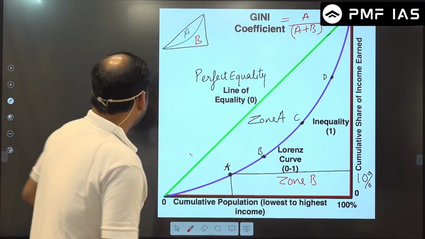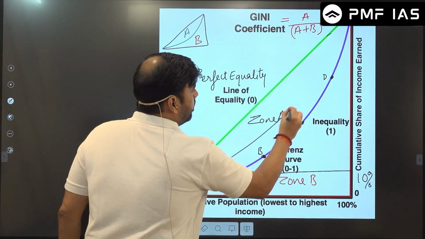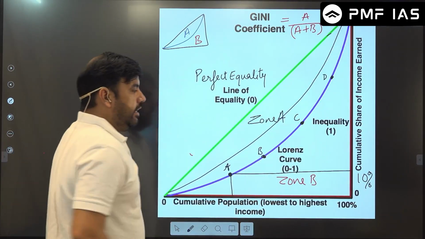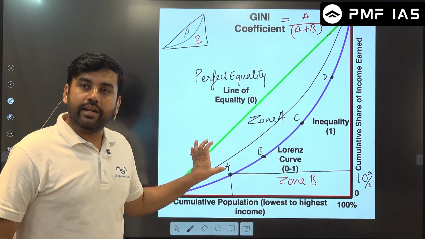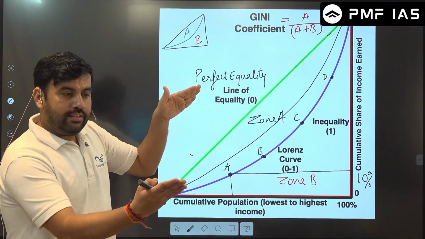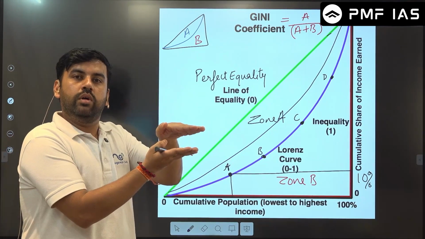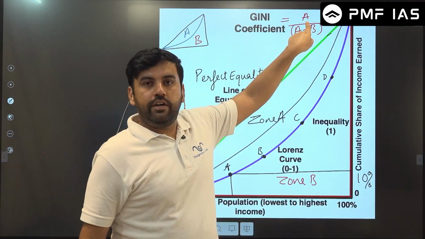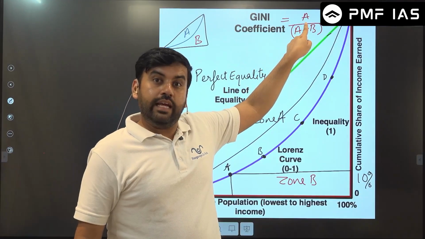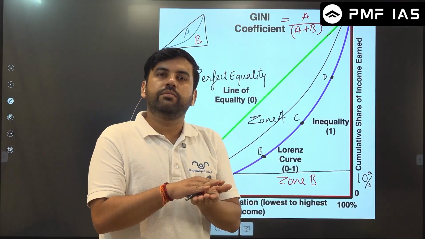How far? Let's say there is another line which is going from here. Obviously this line shows a smaller area, this specific line that I have drawn. So the area of inequality has squeezed, it has reduced. So in this formula the A will reduce. When A reduces, the numerator will reduce, and you will get a smaller value.